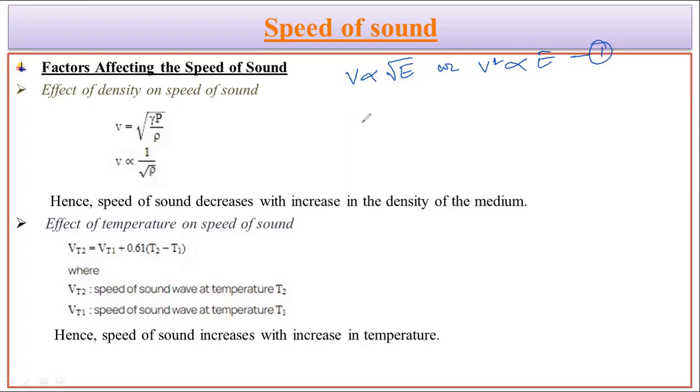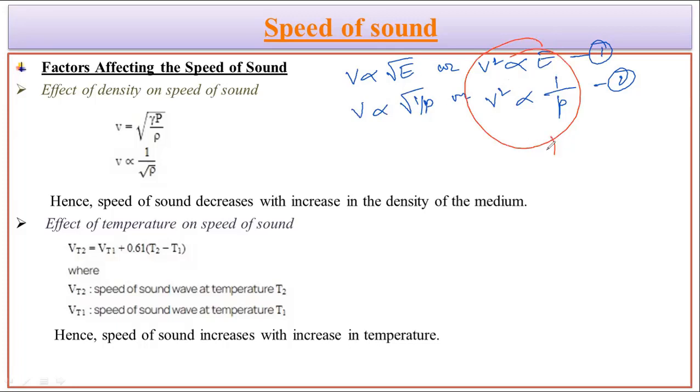The next factor present over there is that the velocity of the sound is inversely proportional to the density of the material, or you can say the square of the velocity of the sound is inversely proportional to the density of the material. Now if we use these equations, we can say that v square is directly proportional to the product of the elasticity with the reciprocal of the density. So v square is directly proportional to the value of elasticity upon density.